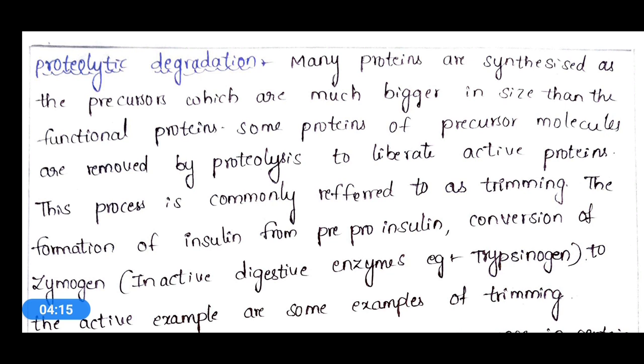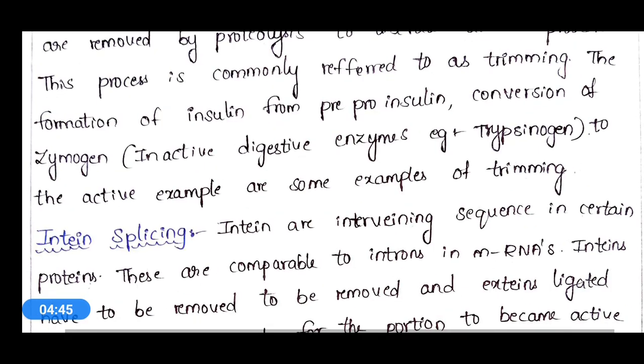Another example is the conversion of zymogen to the active form. Zymogen is the inactive form of a component, for example inactive digestive enzymes like trypsinogen, which get activated.